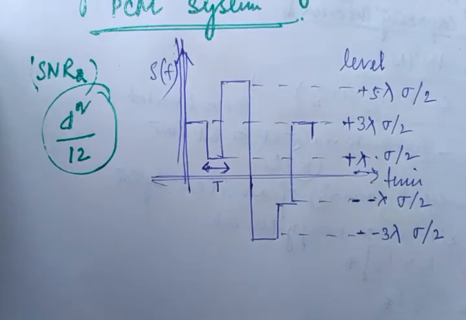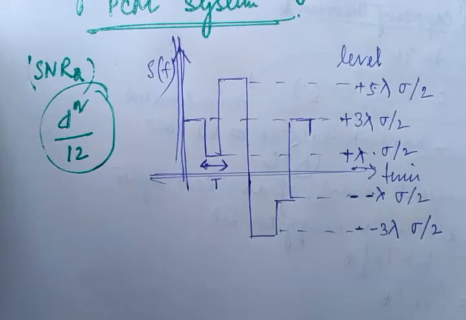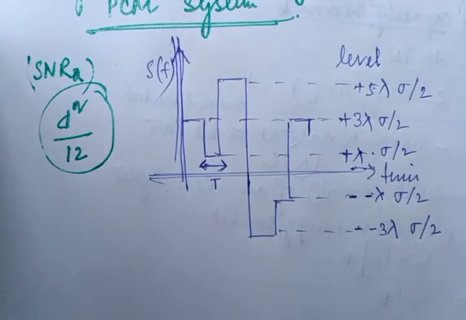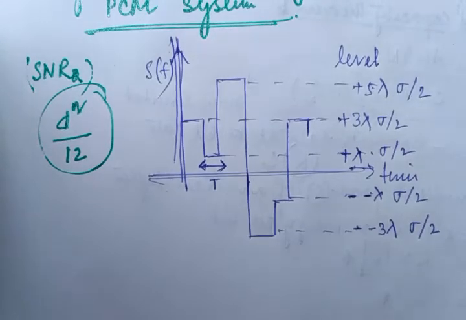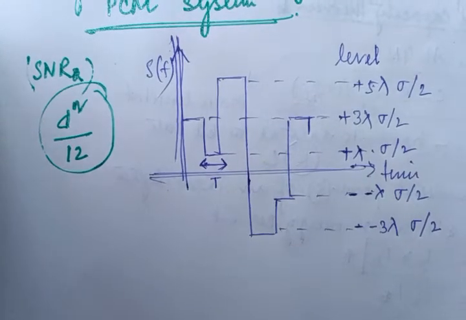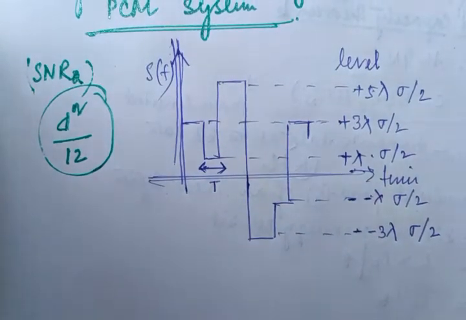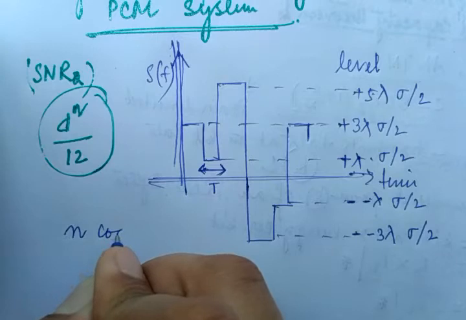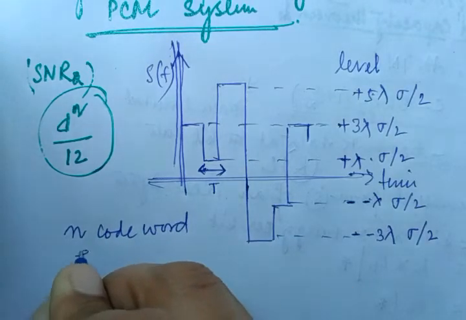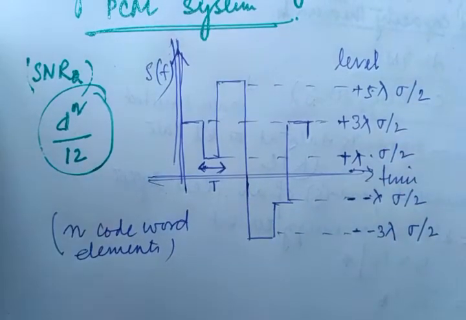I think that you all have been able to do the proof of how this 12 is coming, how this delta square is coming, and delta is nothing but the step size, right? In this figure there is an M-ary PCM system that uses a code word that consists of n code word elements, right? So this is n code word elements that we are going to transmit through this PCM system.